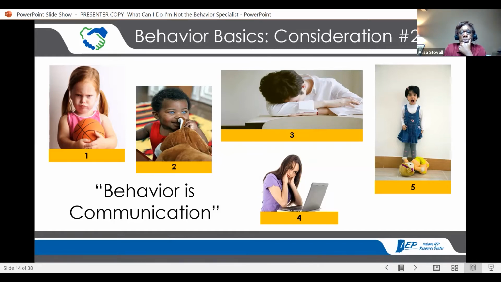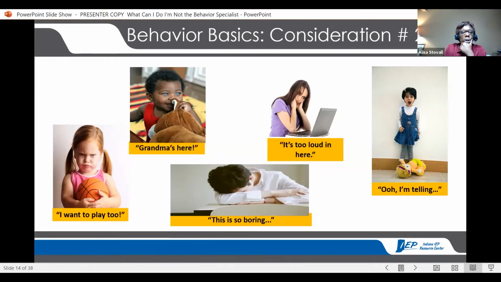Now, behavior is communication. However, we don't always get the same message. And many times it's different. Here's what I thought when I looked at these first pictures. That little girl with the basketball, she just wanted to be a part of the game, and she's mad. Okay. Now, someone else might have thought, mine, this is my ball and I'm not sharing. That's possible, but that's not what came to mind first.